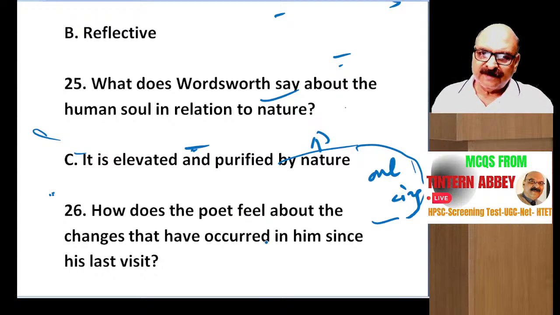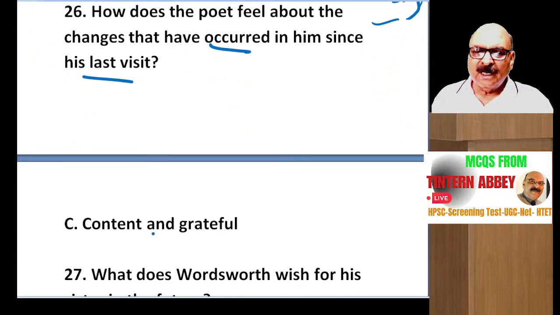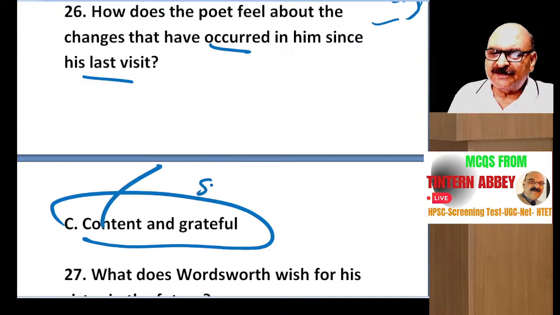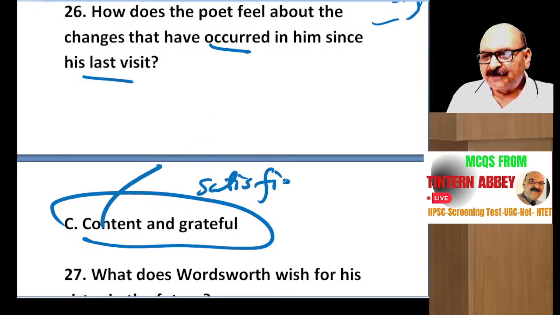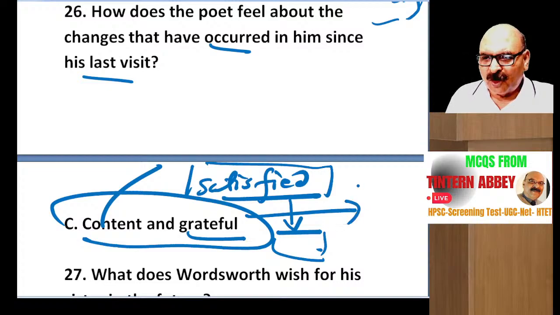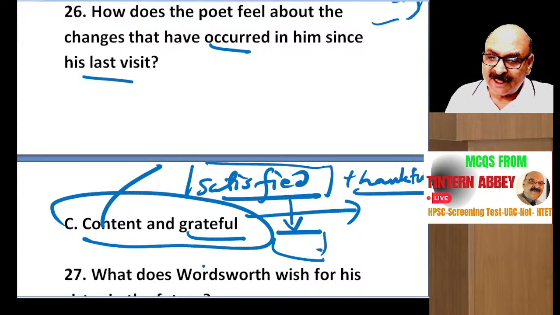What changes did occur in him since his last visit? Okay, content and grateful, these two great virtues. Contentment means satisfaction. When you are satisfied in your life, this is a great virtue. If you are restless, it means you are in some turmoil of life. Grateful, when you are thankful to God, you must thank God or nature. You must be thankful to God for everything. Even the food you are eating, before eating food, you must thank God.